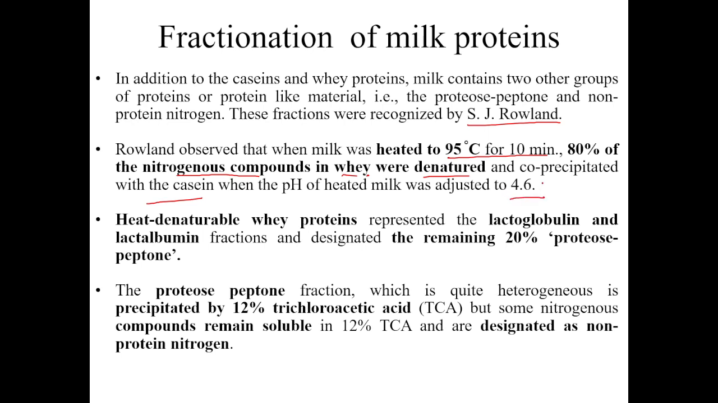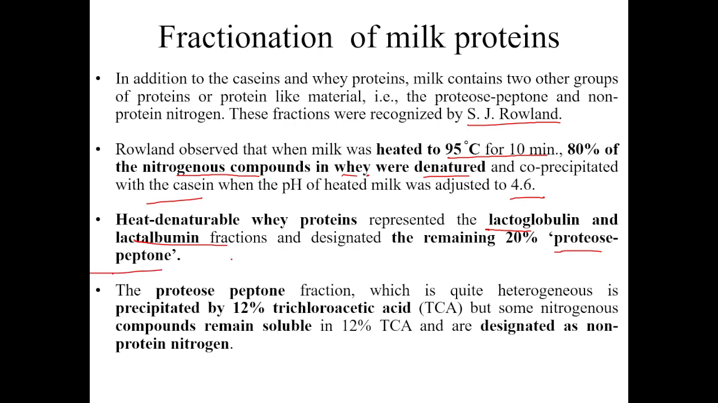So when you heat or boil the milk, 80% of the nitrogenous compounds in the whey are denatured, and these are co-precipitated with the casein when the pH of the heated milk is adjusted to 4.6. This heat-denaturable whey protein represents the lactoglobulin and lactalbumin fractions, and the remaining 20% was designated as proteose peptone.